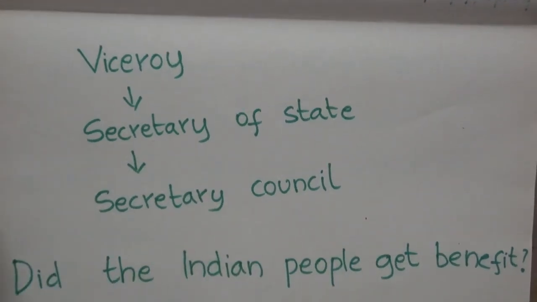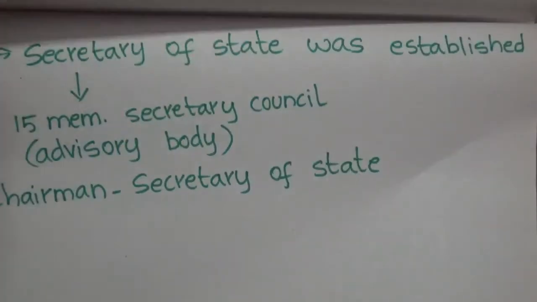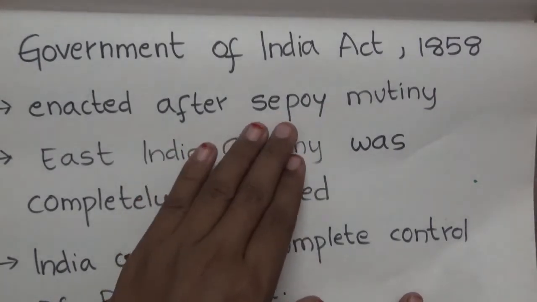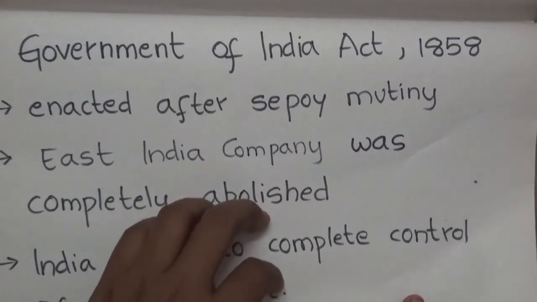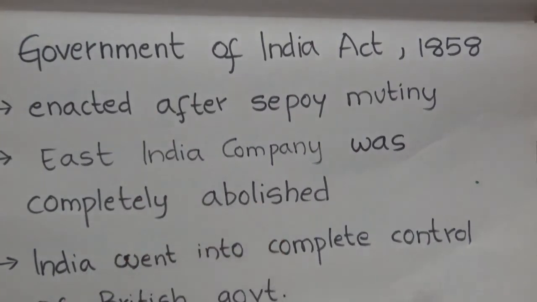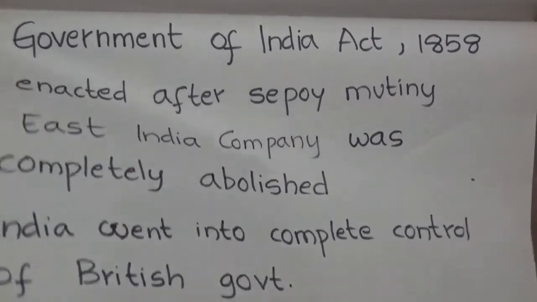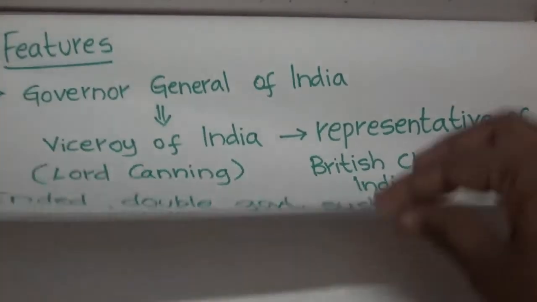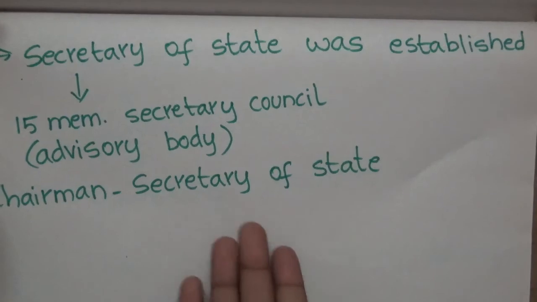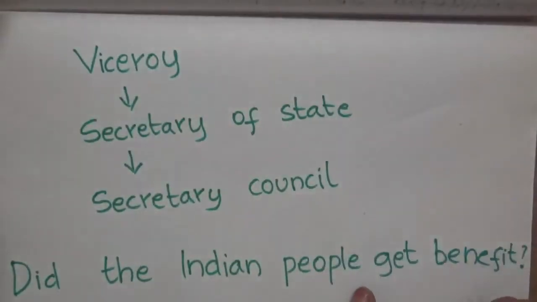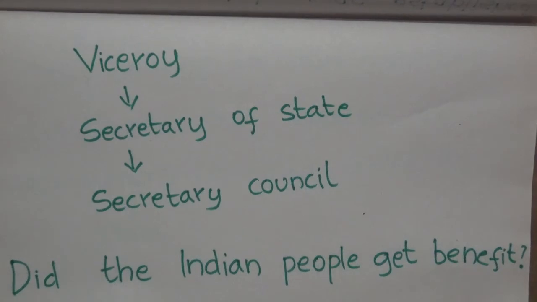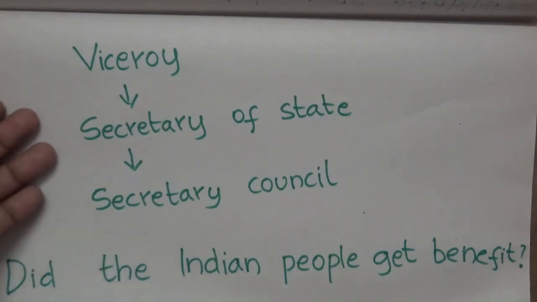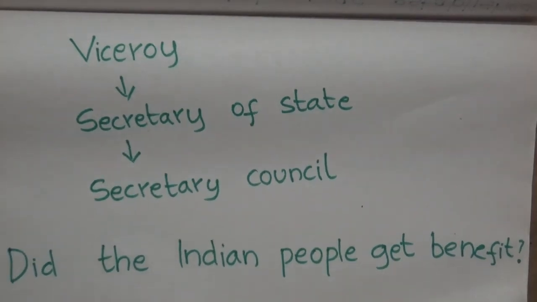In the beginning we learnt that this was a result of the Sepoy Mutiny. Why did they revolt? Because there was huge discrimination against Sepoys. You can see nothing in the features is included which will benefit Sepoys. Did Indian people get any benefit when this Government of India Act 1858 was introduced? No, nothing. They didn't get any benefit.